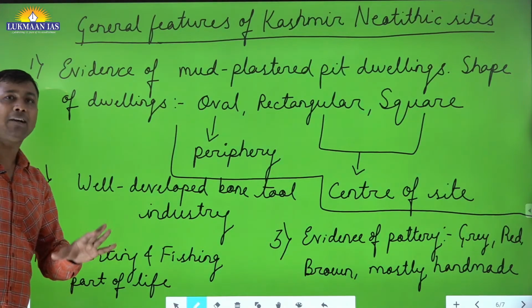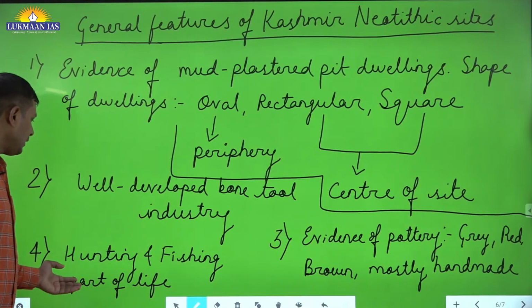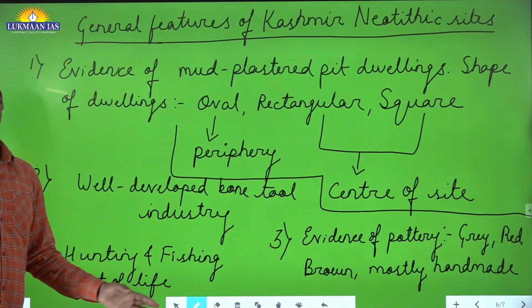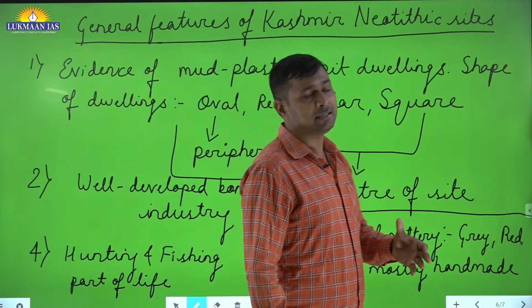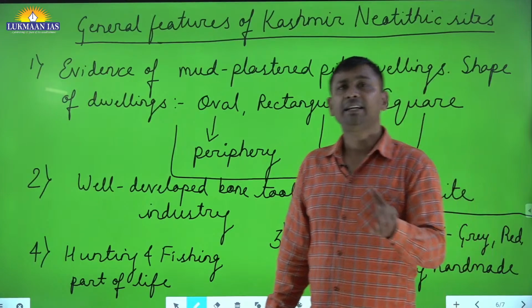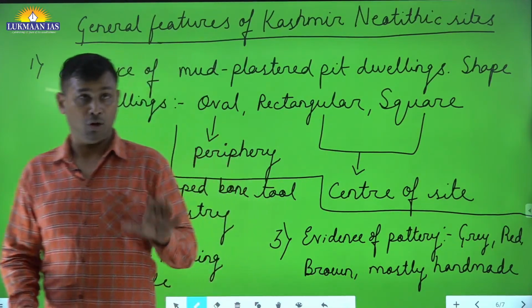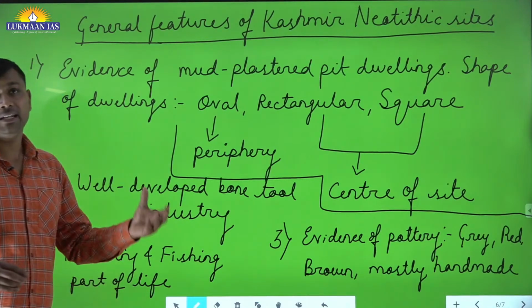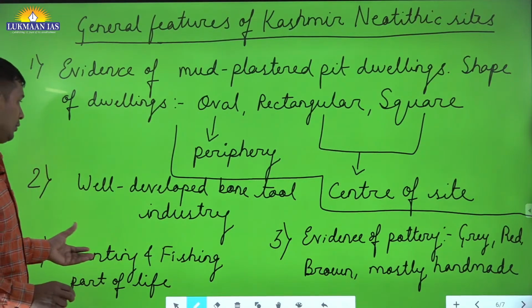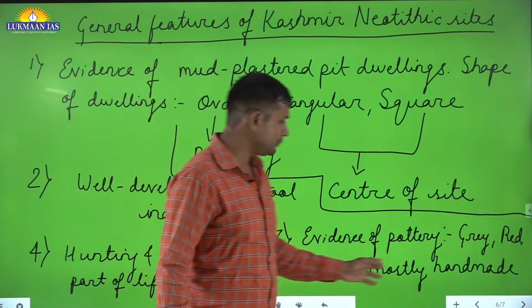And apart from the agriculture, we find that hunting and fishing were part of life. So although agriculture has come into existence, that doesn't mean hunting and gathering was lost, or they were not practicing hunting or fishing or any other modes of subsistence. Okay, all these things were going on, general features.